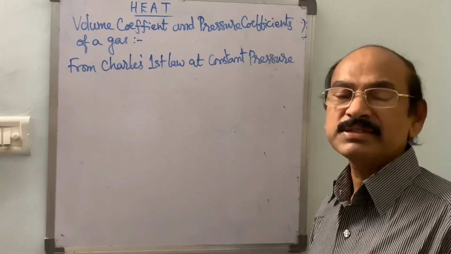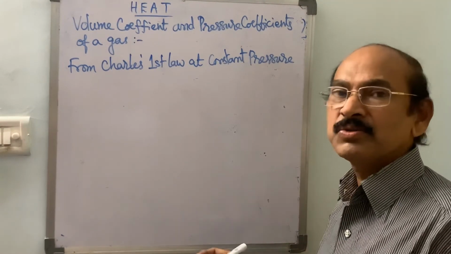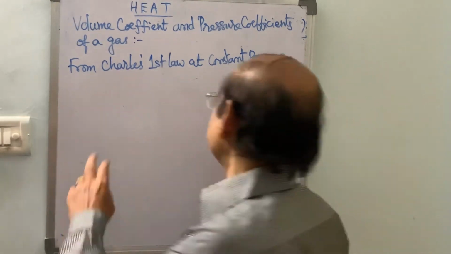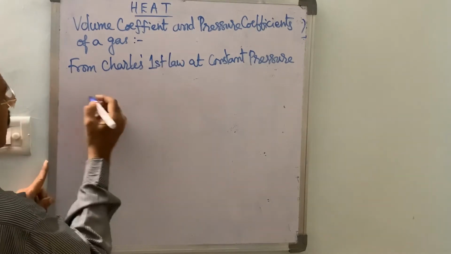For every degree centigrade rise in temperature, volume increases by 1 by 273 part of its initial volume at 0 degree centigrade.